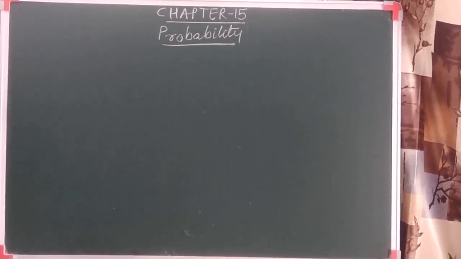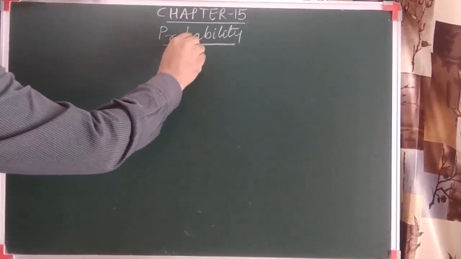Let's start with the new chapter, that is probability. This is a very clear concept that we discussed in the 9th standard. But remember that in the 9th standard, all the sums were based on experiments or actual experiments performed. So there are two types of probability that we have to discuss.